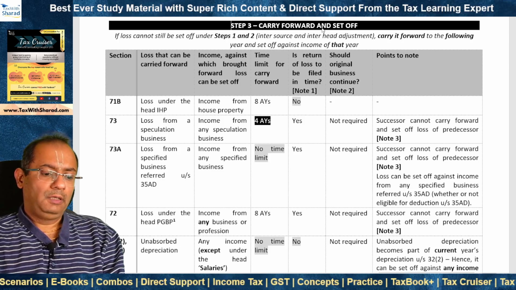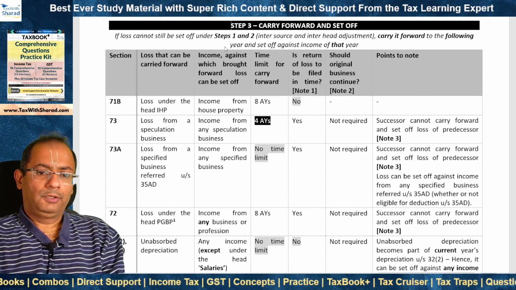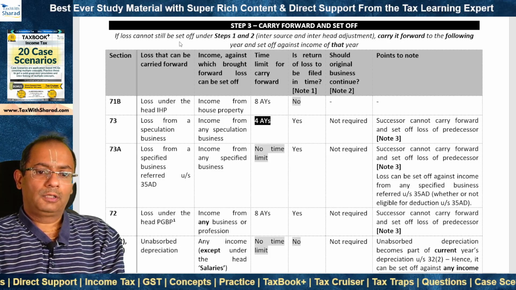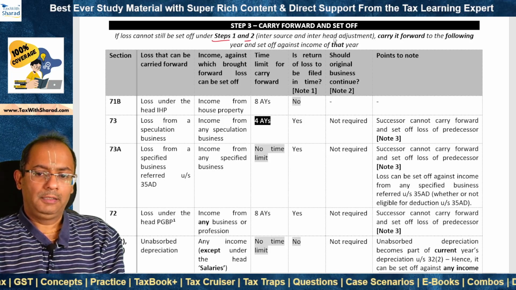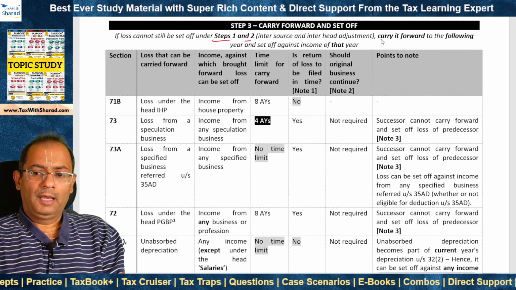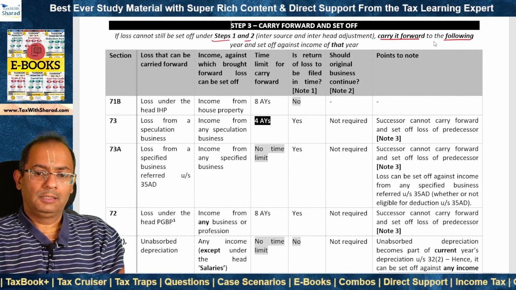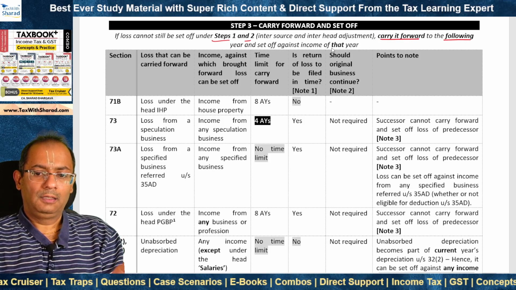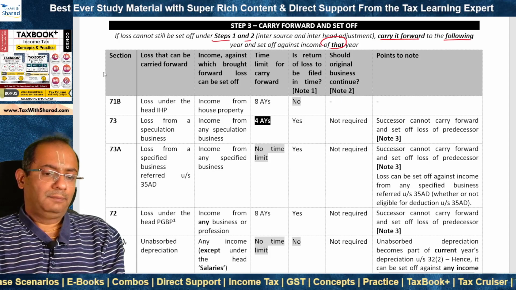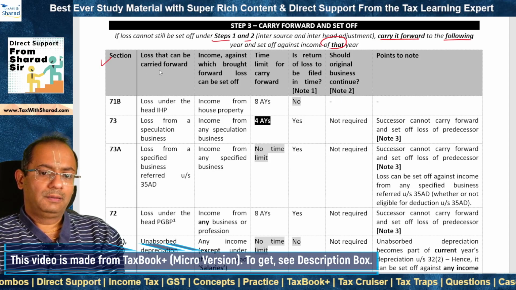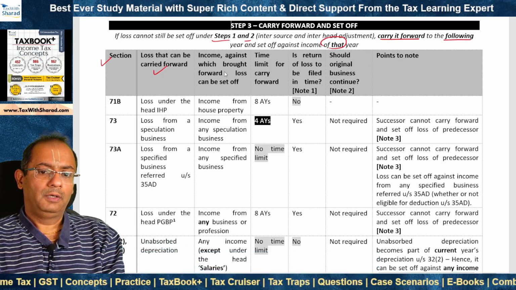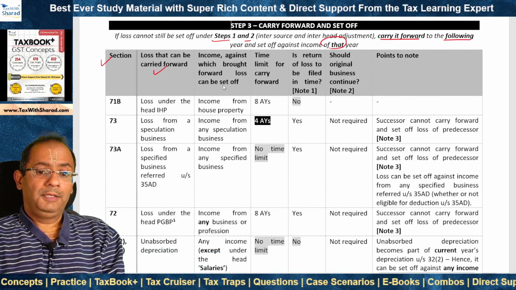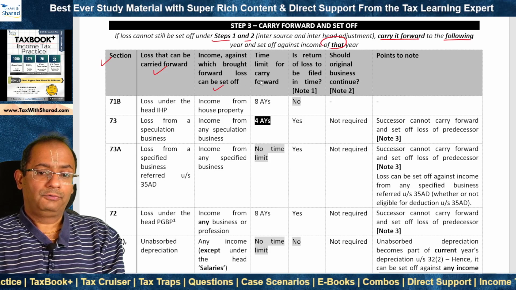We now look at step 3, which is carry forward and set off. If the loss cannot still be set off under steps 1 and 2, that is inter-source and inter-head adjustment, then we need to carry it forward to the following assessment year and set off against income of that year. So now we look at what are the relevant sections as far as carry forward and set off is concerned. What is the loss that can be carried forward? What is the income against which brought forward loss can be set off?